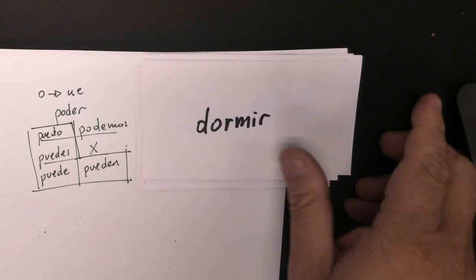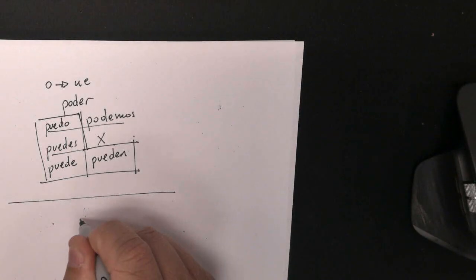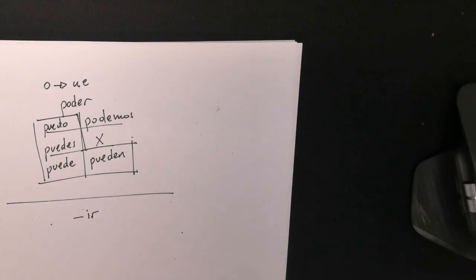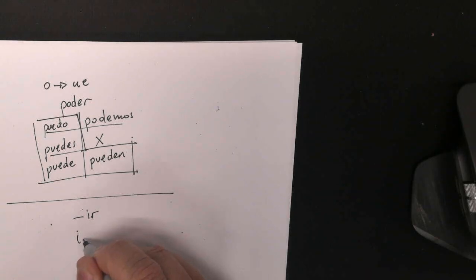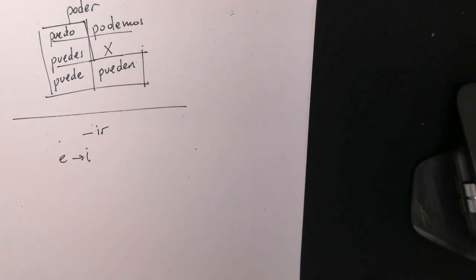Okay? Muy bien. The last set is about verbs that end in IR, pretty much. Okay? And the ending is going to be E to I. Okay? See? So, same idea. Okay? But then, it's going to be the conjugation, the ending.